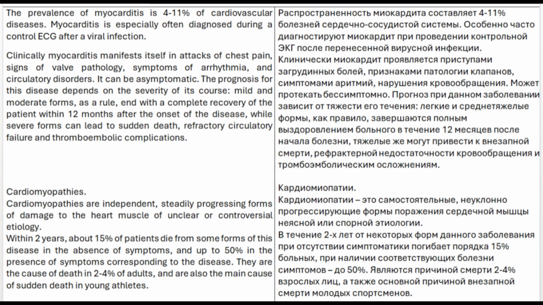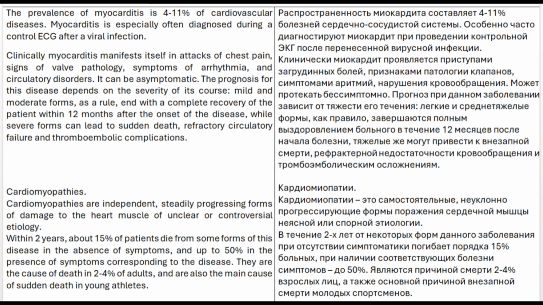Clinically, myocarditis manifests itself in attacks of chest pain, signs of valve pathology, symptoms of arrhythmia, and circulatory disorders. It can be asymptomatic. The prognosis for this disease depends on the severity of its course. Mild and moderate forms, as a rule, end with a complete recovery of the patient within 12 months after the onset of the disease, while severe forms can lead to sudden death, refractory circulatory failure and thromboembolic complications.